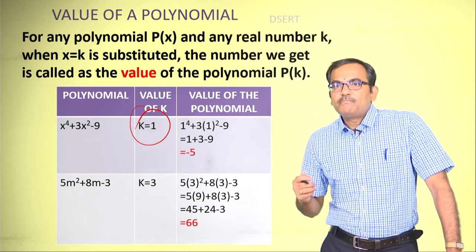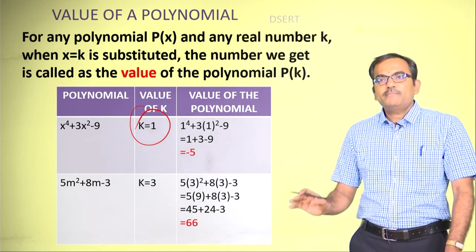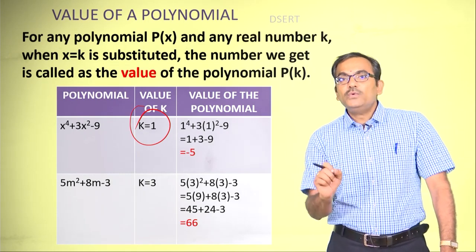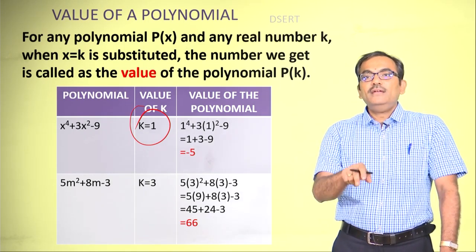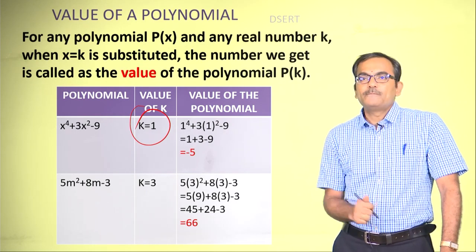So, what does this minus 5 represent? This minus 5 represents the value of the given polynomial when x is equal to 1. Alright.